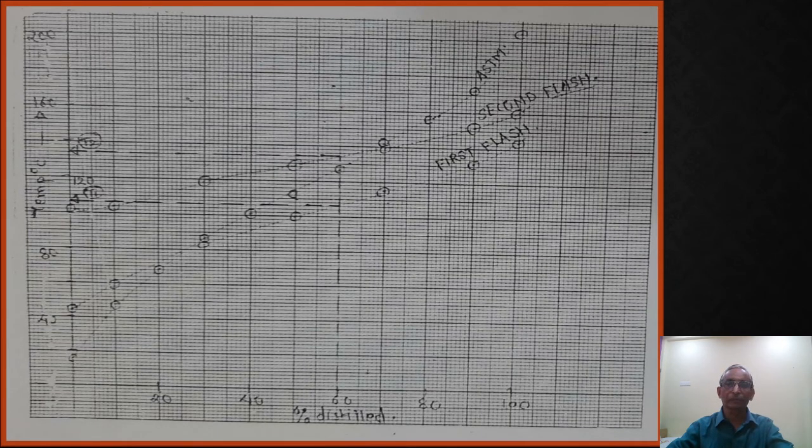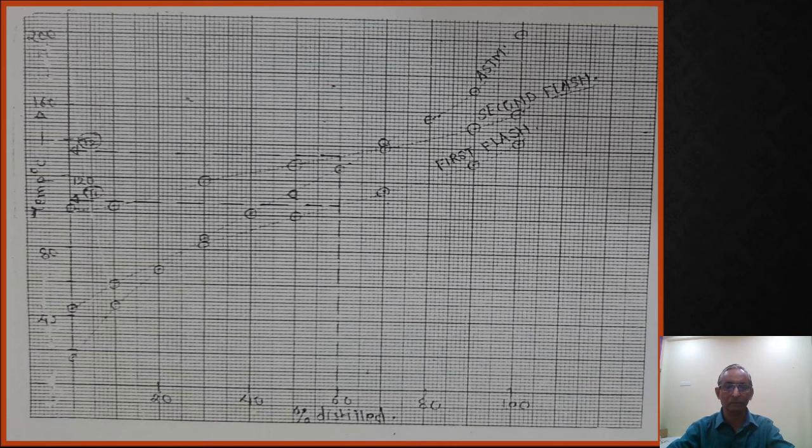So this is the ASTM curve. The data is available, the data is given. This is the first flash EFV point that you have converted from the ASTM data. For the second flash, 0 to 30, you first converted the ASTM data, then the EFV point was obtained, and that is plotted here. And the question asks for 60% vaporization.